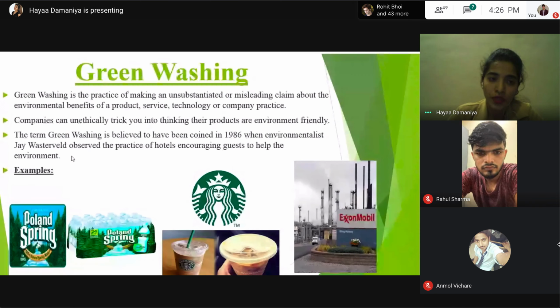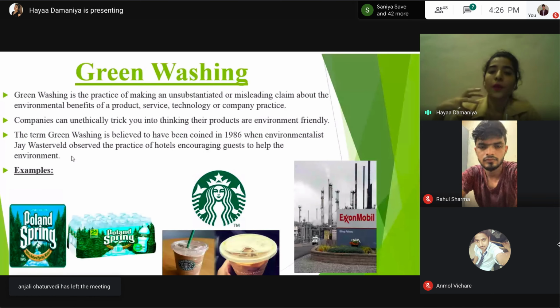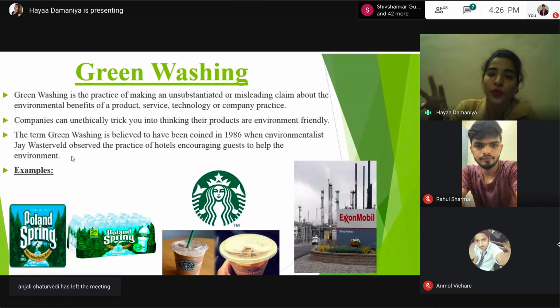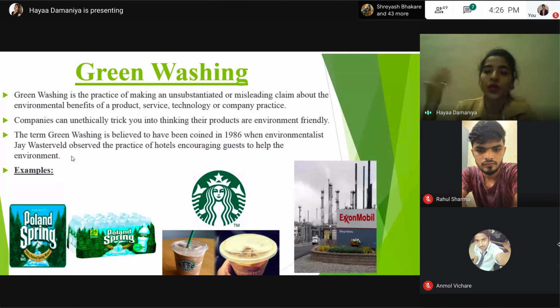The term greenwashing is believed to have been coined in 1986 when environmentalist Jay Westerveld observed the practice of hotels encouraging guests to help the environment. It gave an impression that the hotel was putting in an effort to be ecologically more sound.